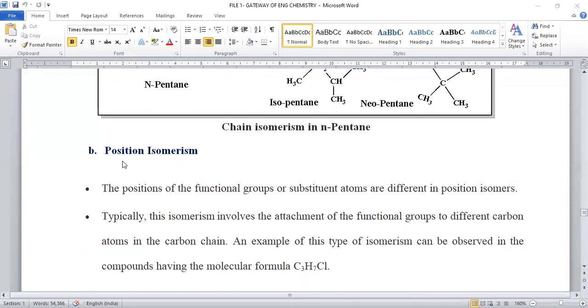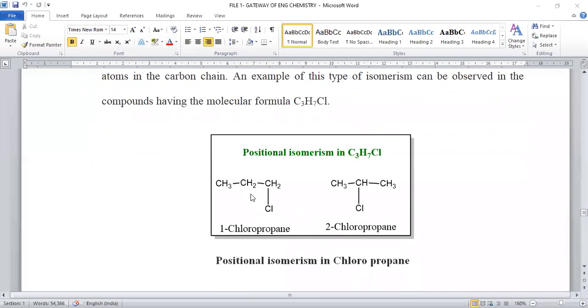Now let us move on to second type of structural isomerism called positional. When we are shifting functional group from one position to another, there is a relationship called positional isomerism. Whenever C3H7Cl molecular formula was taken, there is a possibility of chloro group at first carbon, and that chloro is also shifted to second carbon. So even we are shifting from 1 to 2, what happens? Molecular formula remains same, but only the position of chloro group will be changed from first position to second position.